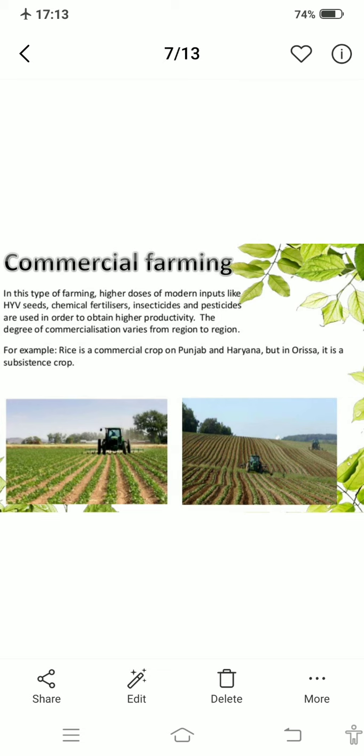Commercial, the name tells us, commercial, that means they want to earn profit, and that is why large amounts of chemical fertilizer, insecticide and pesticides are used to obtain higher productivity. And what kinds of crops are grown in commercial farming? Like you can say rice is a commercial crop in Punjab and Haryana, but in Odisha it is a subsistence crop because they consume it. That is why it is a subsistence crop.